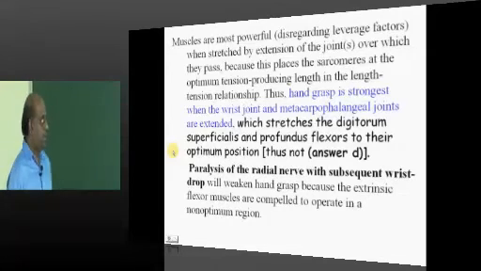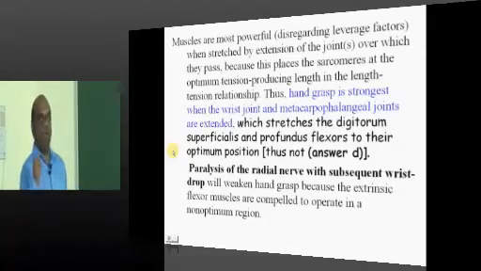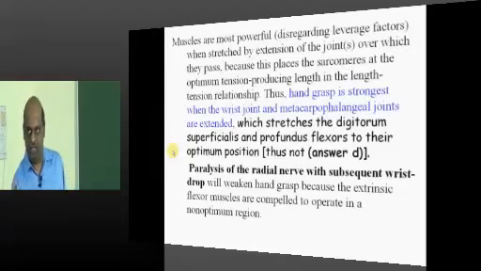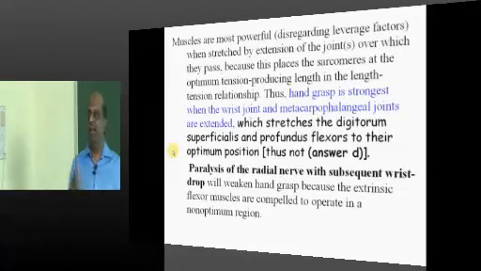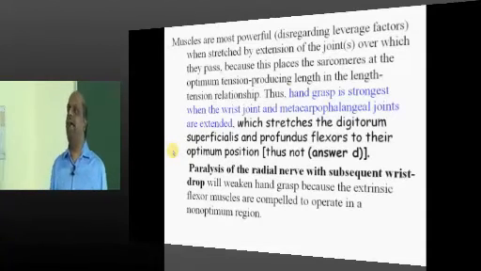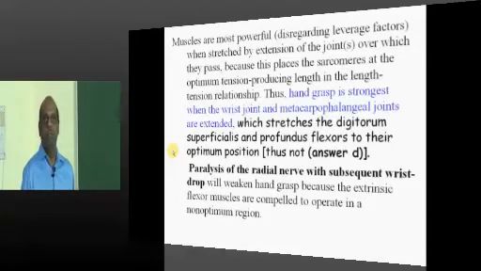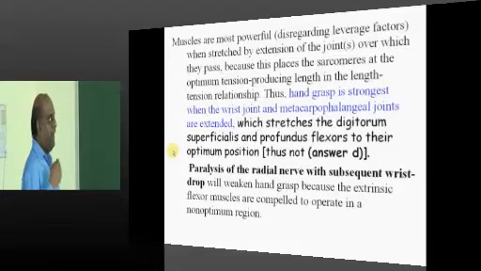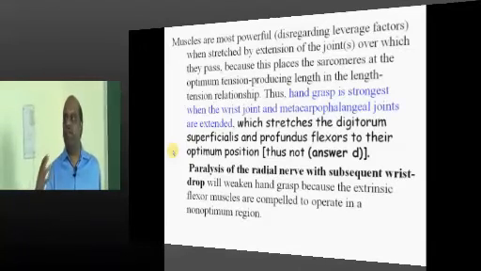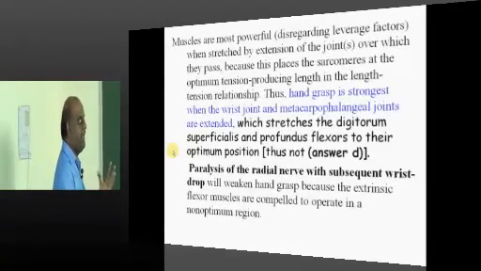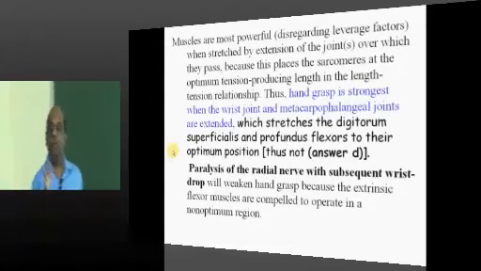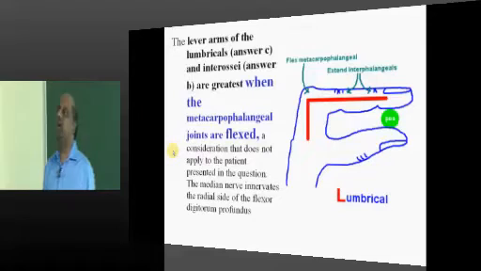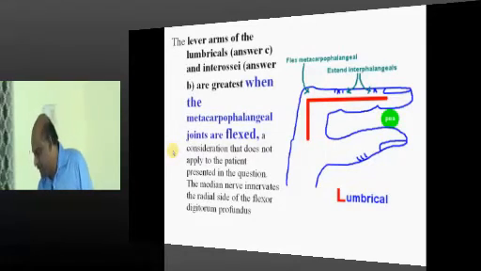Whenever the wrist joint and metacarpophalangeal joints are both extended, then only the grasping of the hand will be strongest, because the metacarpophalangeal and wrist joint extension will stretch the flexor digitorum superficialis and profundus into an optimum position, is what you have to ultimately remember.